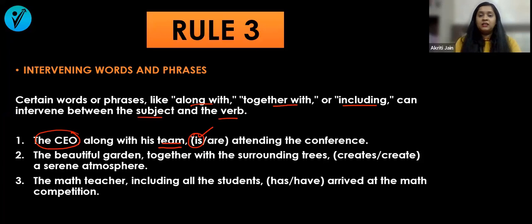The beautiful garden, together with the surrounding trees, creates a serene atmosphere. Well, the beautiful garden is the subject over here. It is singular, so we will choose the singular verb, which is creates. The math teacher, including all the students, has or have arrived at the math competition. So the math teacher has arrived. So with along with, together with, or including, we will go for the subject. If it is singular, we will choose a singular verb and move ahead.